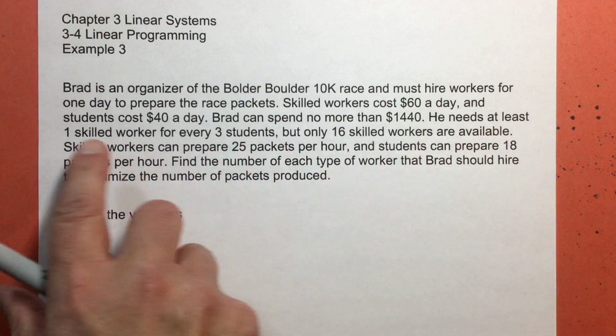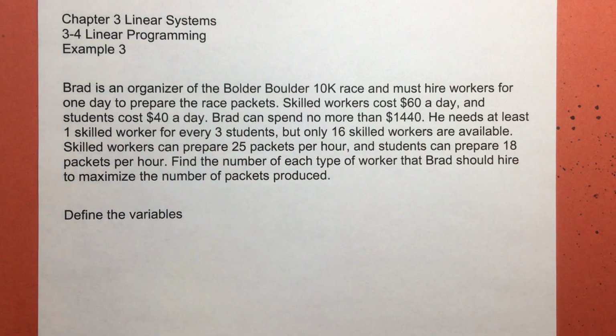Now, he needs at least one skilled worker for every 3 students. That implies he's going to put them in little groups. Maybe the reason the experienced worker makes more money is because they're also doing some supervision, making sure all the students, whether high school or college, that doesn't really matter, are on track.